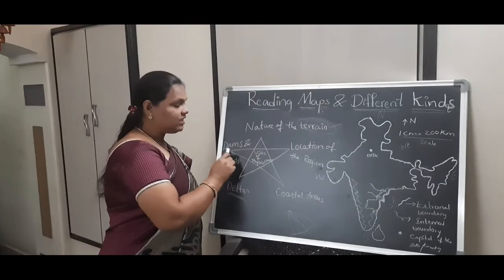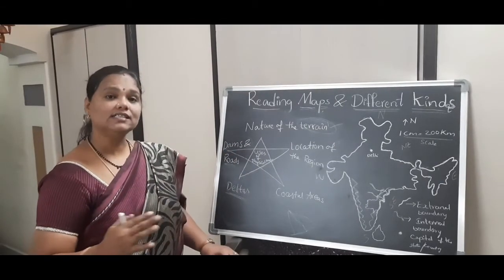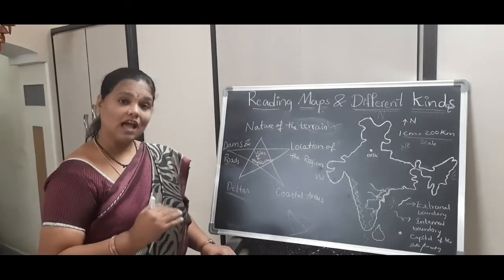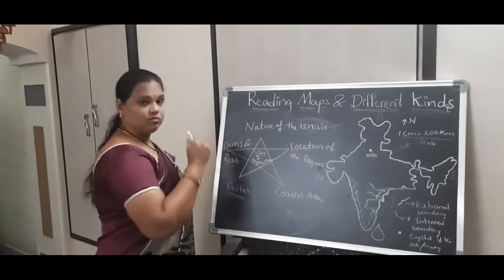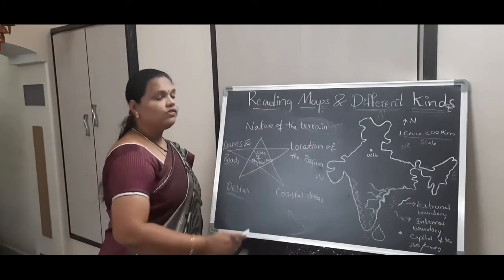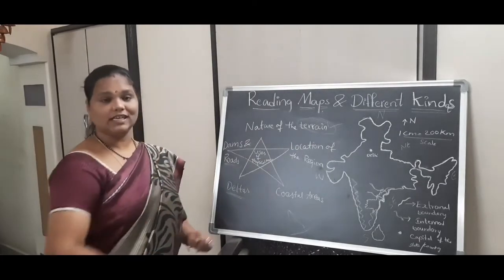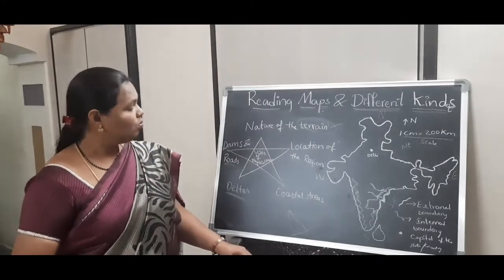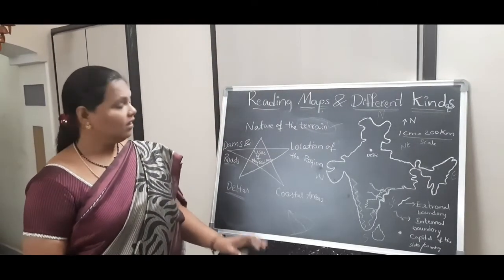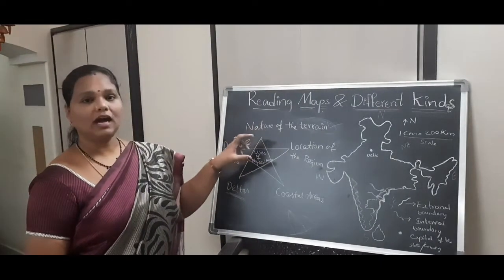Suppose they are constructing a dam. How much land is covered, or how much land is submerged by the dam? These details are also given by physical maps. So these are a few uses of physical maps. Understand? More and more uses are there. These are the very few I am explaining.